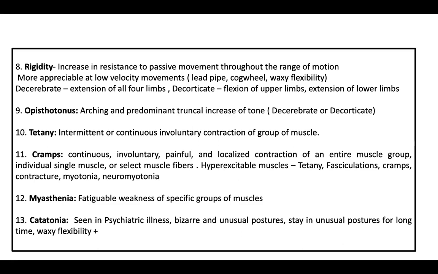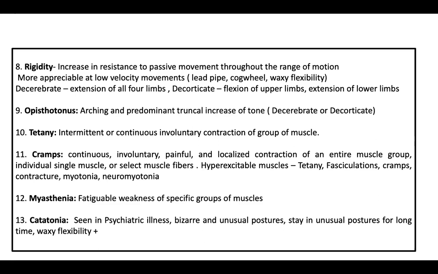So myasthenia, all of you know, is a fatigable muscle weakness. It could be generalized or a specific group of muscles because of impaired neuromuscular transmission. Okay, and catatonia is again a type of waxy flexibility which can be seen in psychiatric patients, schizophrenic patients more specifically, where they are so dull and so apathetic and so aboulia, they don't move, so they are so depressed, they have such a depressed face, and they can keep their hands and legs in disarray postures, again like a doll.